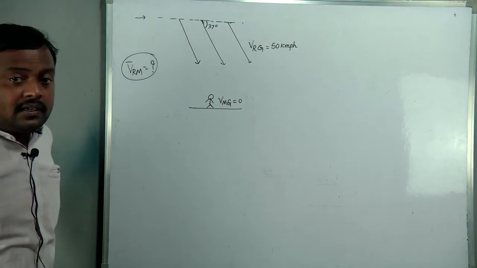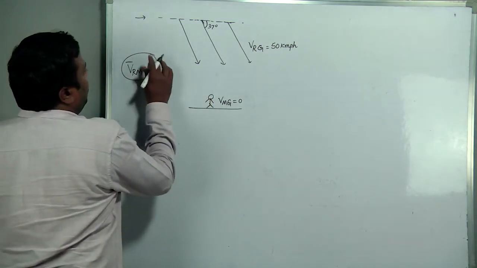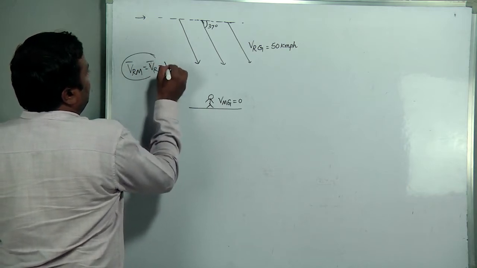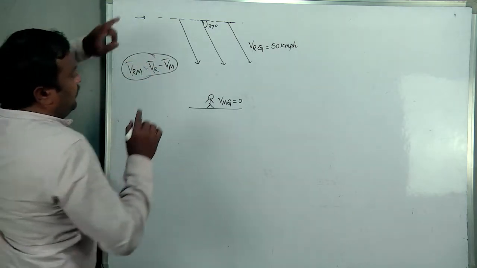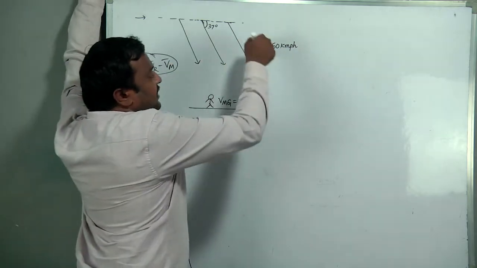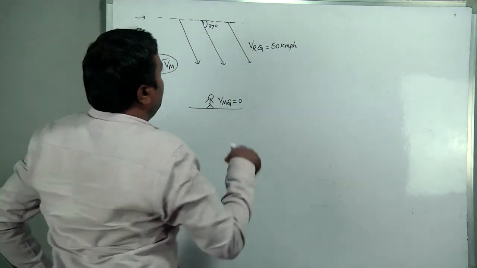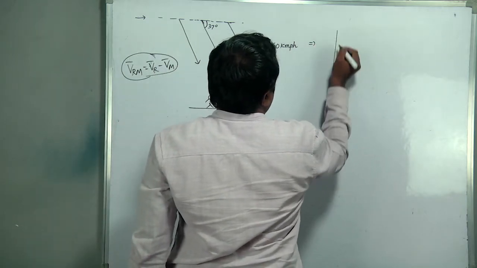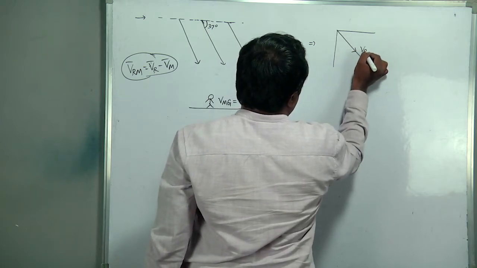Magnitude and direction. So velocity of rain with respect to man, what is the formula actually? Velocity of rain minus velocity of man. Right? So first, this we should resolve, because 50 kmph is not falling vertically. By resolving that, like this, it is the resultant given for us.